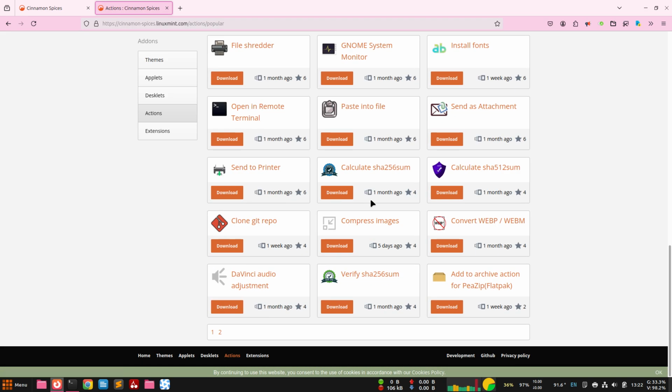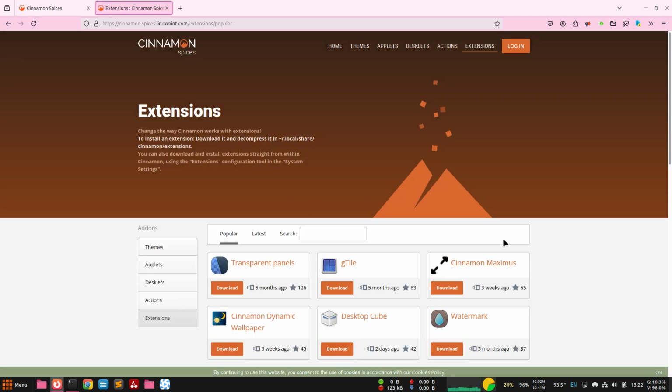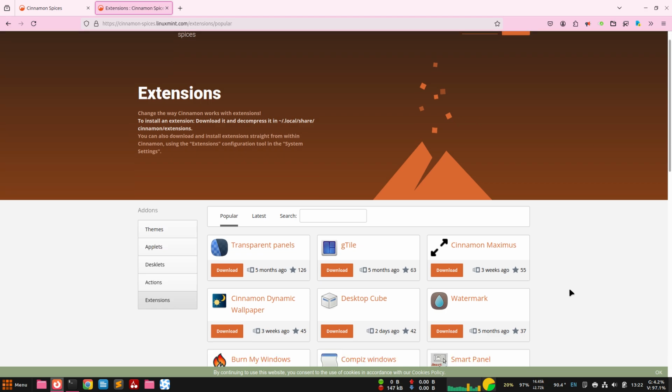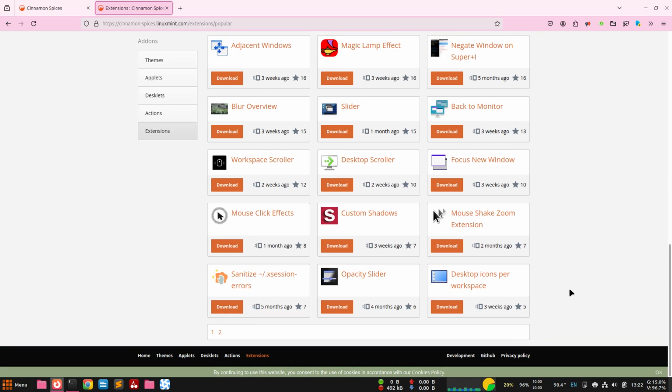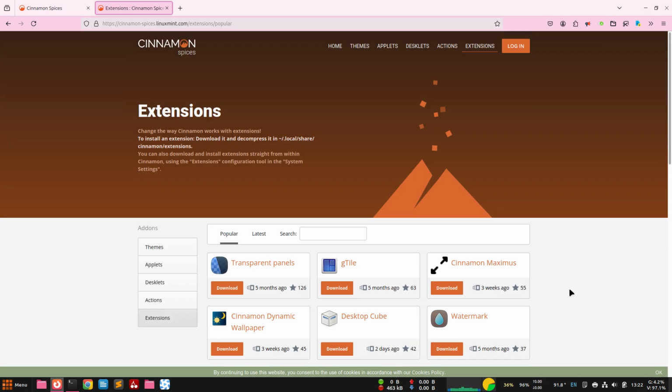Actions. Actions are various file commands, extensions. Other than that, the ones that have no visual appearance are extensions. So there are various extensions.